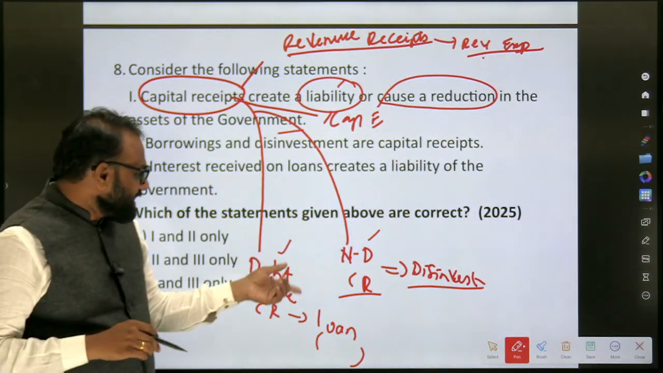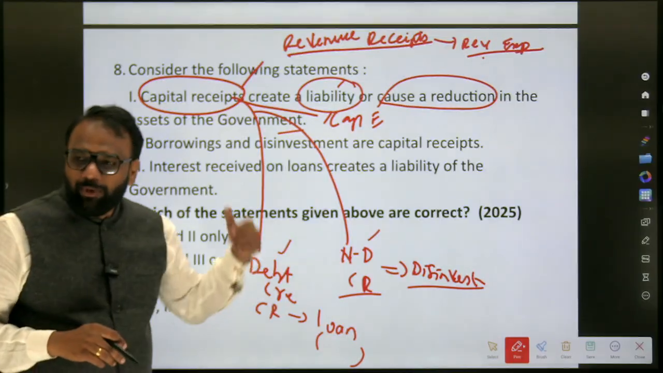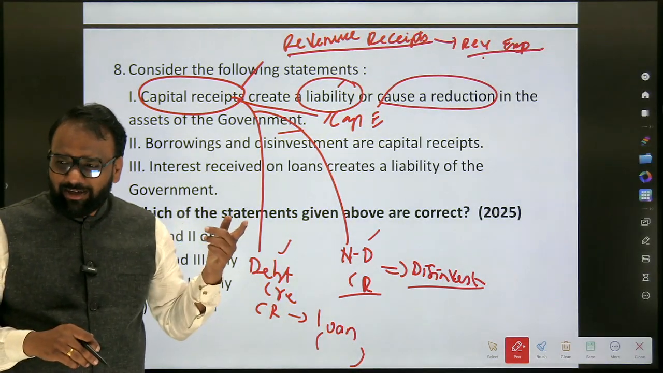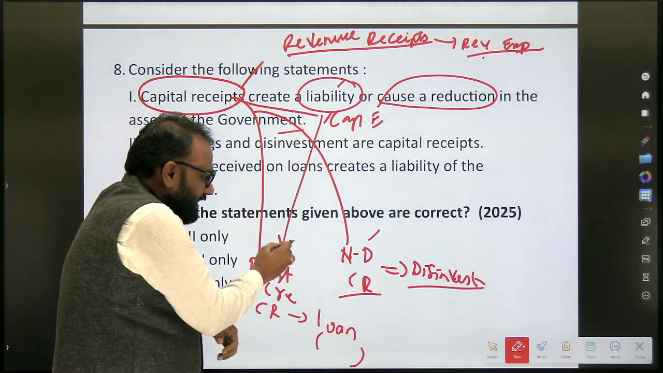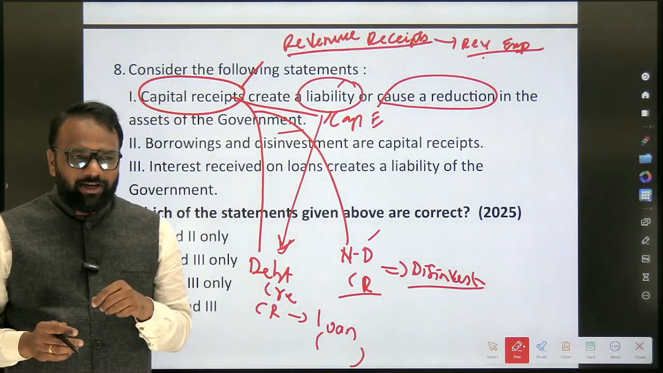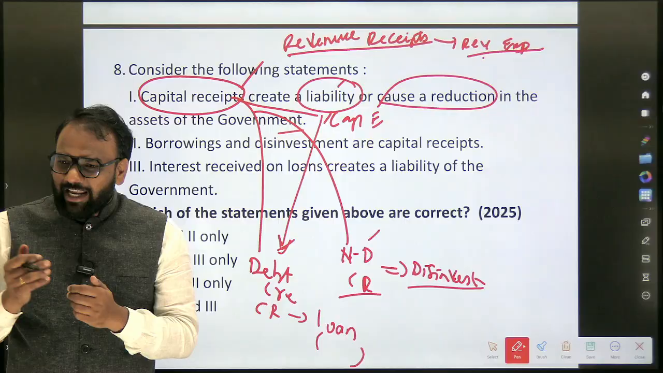Now this debt receipt is there, right? You have to repay back whatever loan you have taken. You have to give it back. So capital receipts create a liability. Yes, it creates a liability. When it comes to debt receipts, it creates a liability.